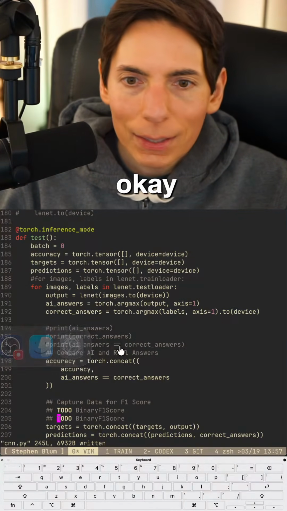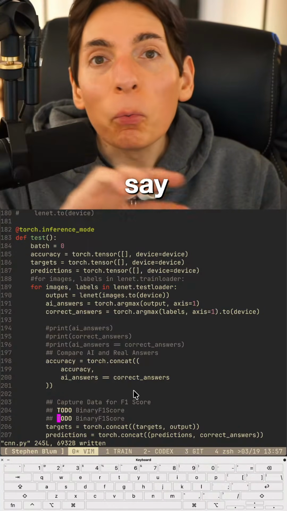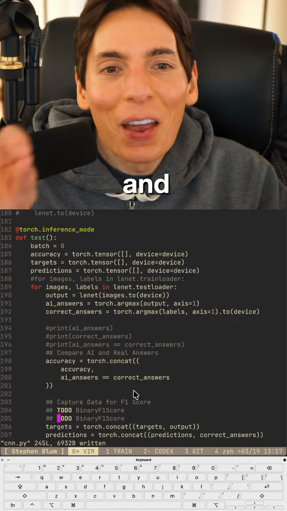Okay. So we're going to do binary F1 score. And then we are going to say we did a good job and we're very happy is what we're going to do.